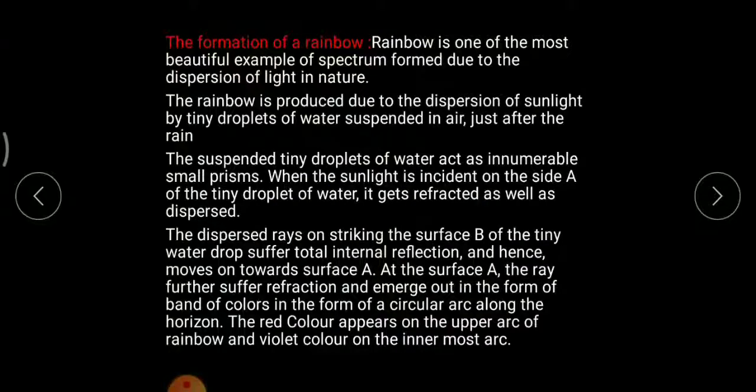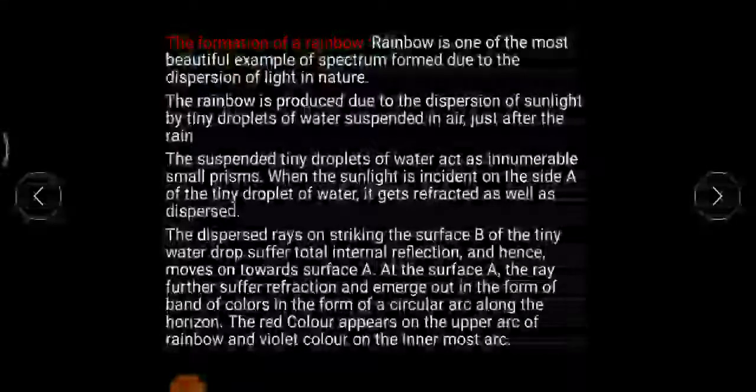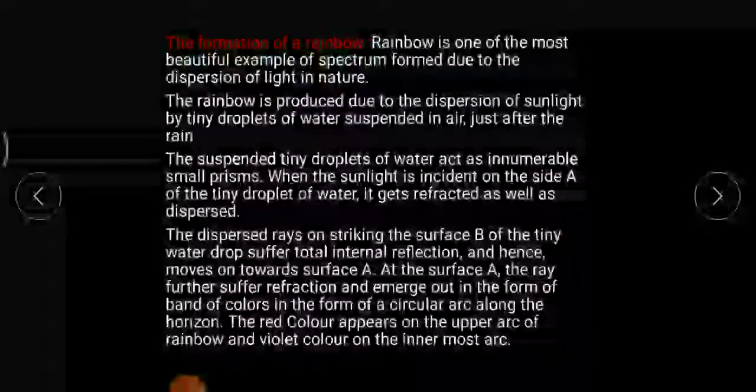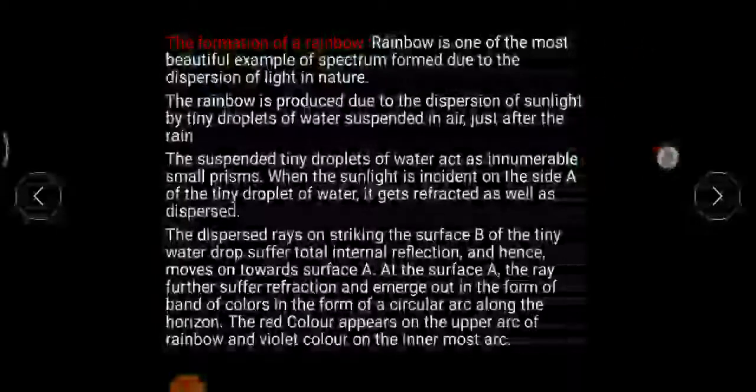In dispersion of light, we have studied that white light consists of 7 colors. We have demonstrated it with the help of an experiment. We have a prism. When white light strikes the prism, it splits up into 7 colors. Those 7 colors are known as Vibgyor.